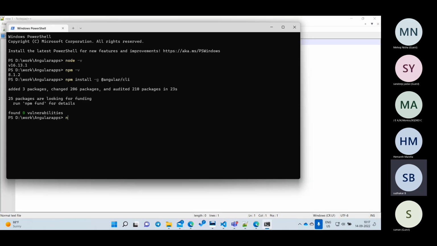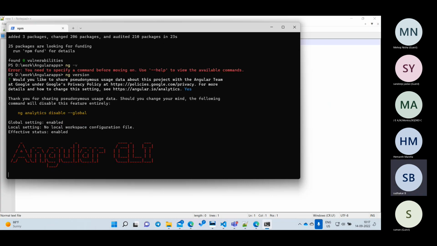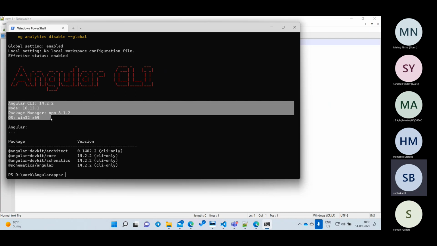Go here and I'll say ng -v. Okay, I'll say ng version or try it. Let us type it. So what is it saying? I am saying ng version. So what is it commanding? Angular CLI, and CLI version is 14.22 and node version this one, and it is giving entire information, right? So if this is coming for you, that means you have installed the Angular CLI.